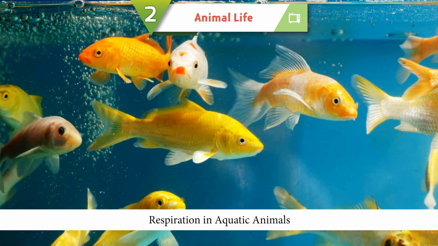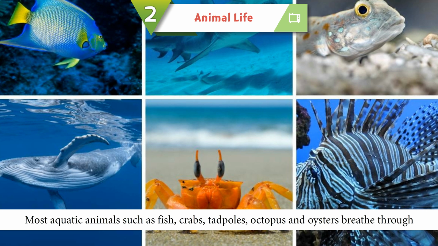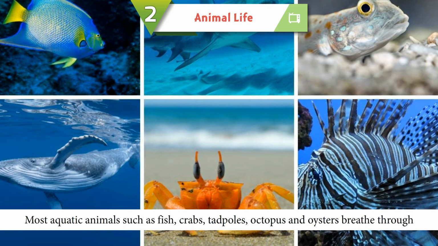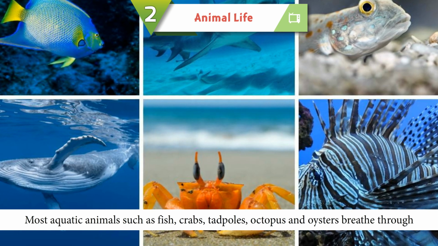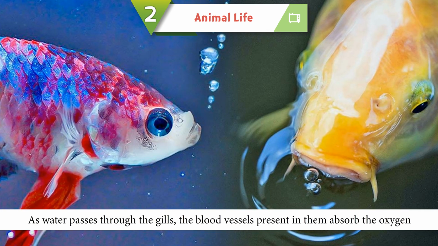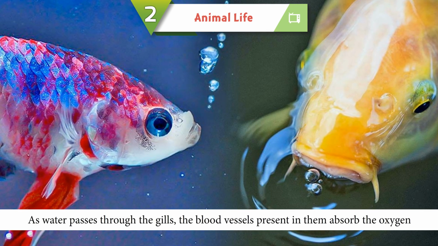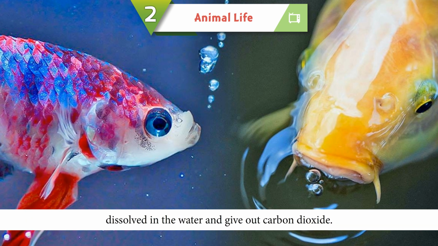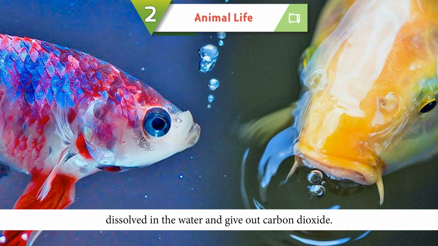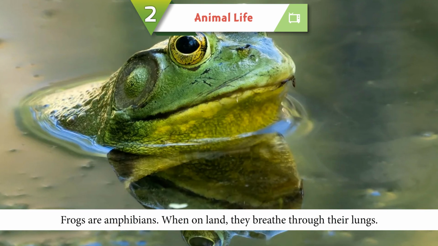Respiration in aquatic animals. Most aquatic animals, such as fish, crabs, tadpoles, octopus, and oysters, breathe through gills. As water passes through the gills, the blood vessels present in them absorb the oxygen dissolved in the water and give out carbon dioxide.